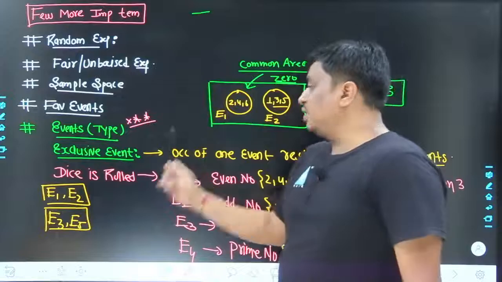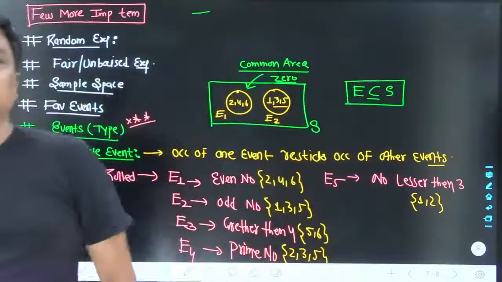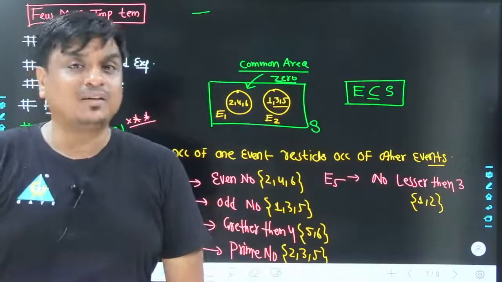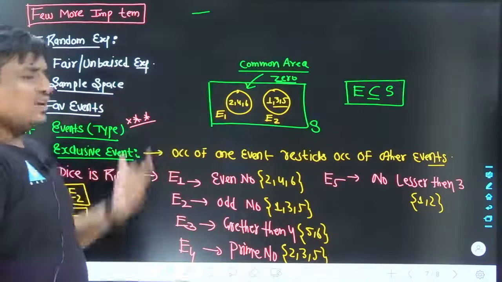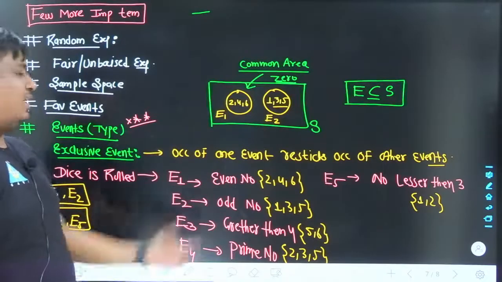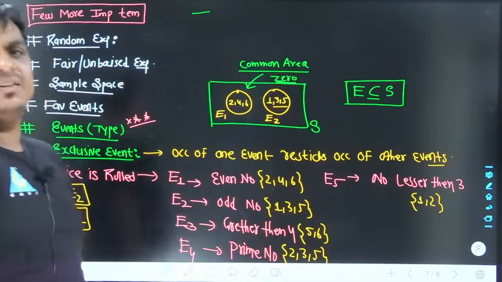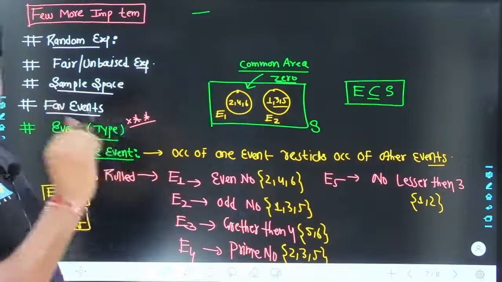So the first kind of event is the exclusive event. The name itself is quite understandable. Occurrence of one event excludes the occurrence of the remaining events. Like if a die is rolled, by taking the reference of the outcome from a die, 5 different events are made. May I know among them which events are mutually exclusive events? I would say there should not be any common element.